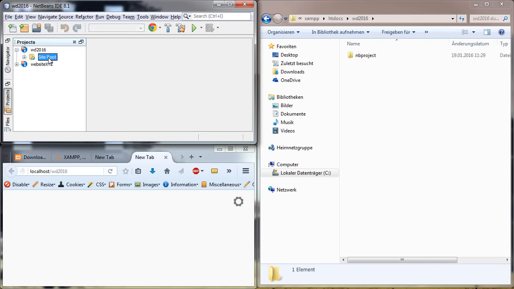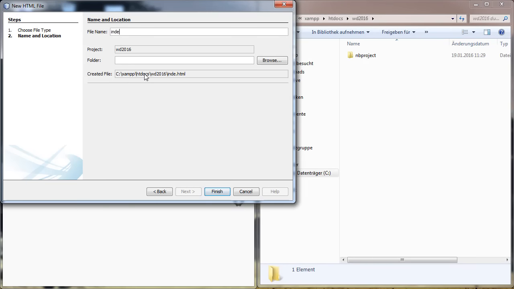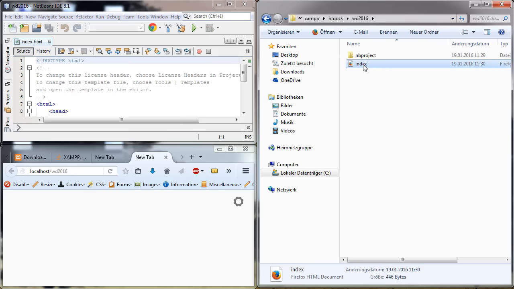And in here, now let's create code. What language do we start with? With content, of course, with HTML code. So let's create an HTML file, and let's name it index. Because the content in the file with the name index will be returned to the web browser by default.